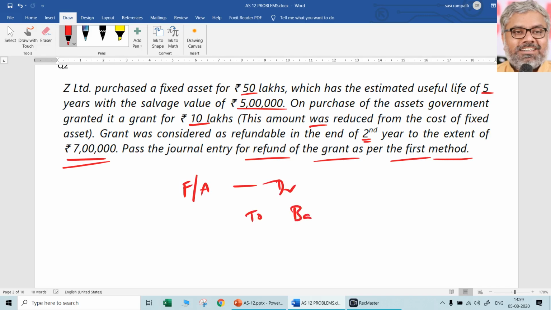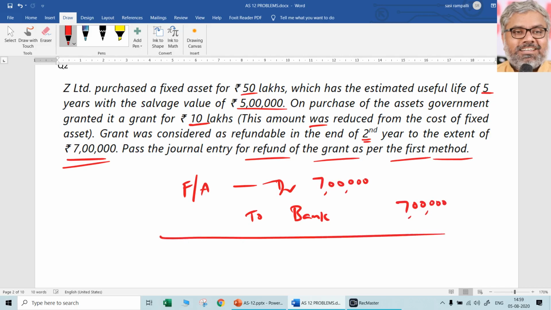Originally we passed an entry bank account Dr. to fixed asset account for receipt of the government grant. Now what entry will be passed for refund? The reversal of that: fixed asset account Dr. to bank account, 7 lakhs. That is the journal entry for refund.